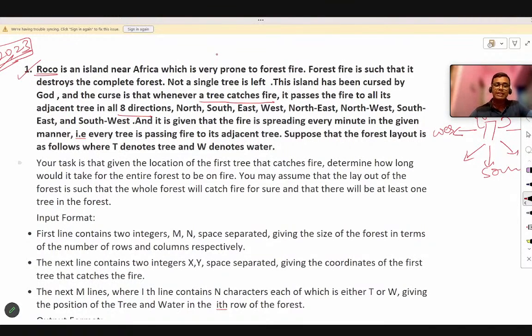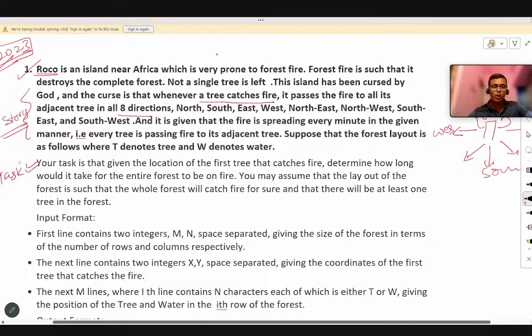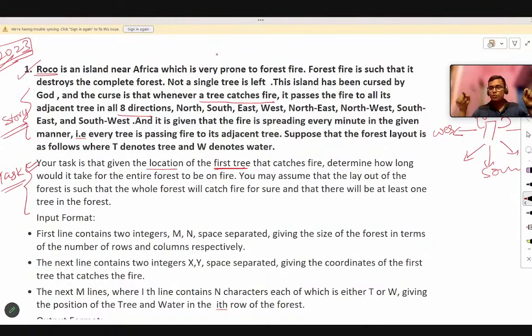Okay. So now you can see, now the main question comes. This is the story. We understood the story. Now we will come to the task that we have to do. Now what is the task we have to do? Your task is that the location of the first tree that catches fire is given. We have been given the location of the first tree in that forest which catches fire initially, and determine how long it would take for the entire forest to be on fire. So we have to tell how much time is actually required for all the trees in the forest to catch fire.